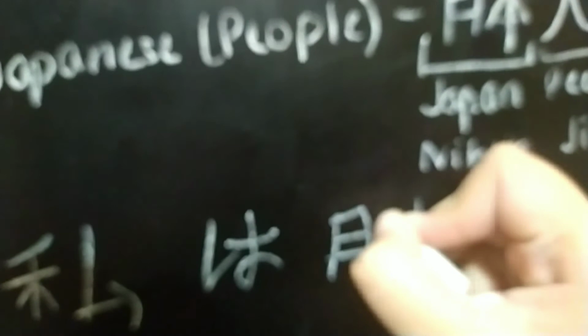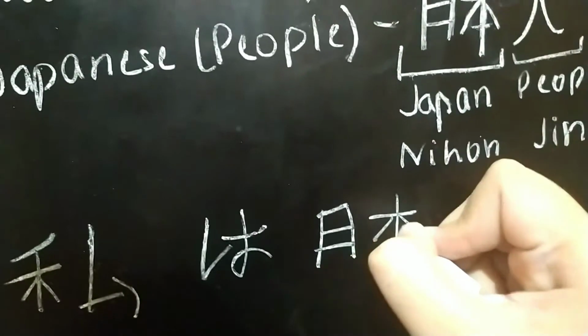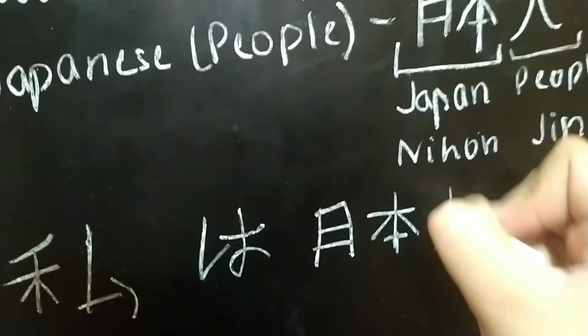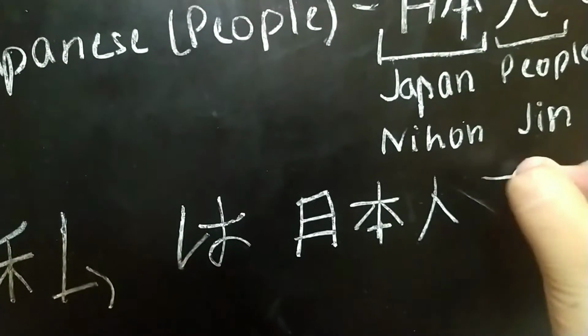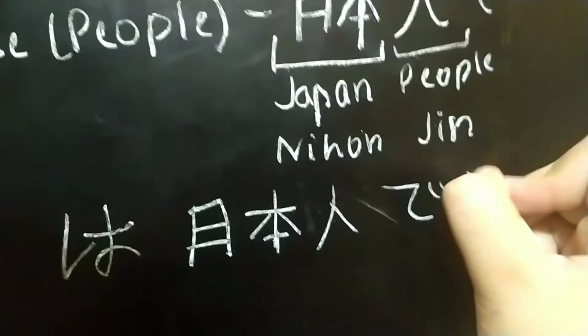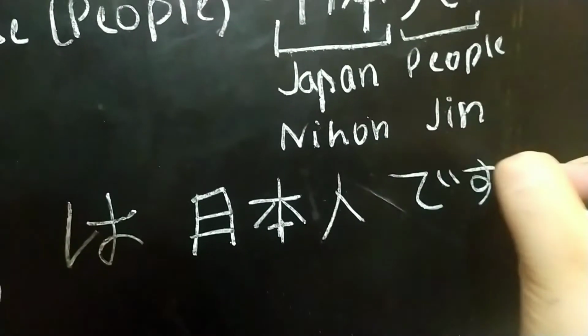Nihonjin desu. Nihon means Japan and jin means people. Nihonjin means Japan people. Nihonjin desu means verb. Desu is a verb. Watashi wa Nihonjin desu.